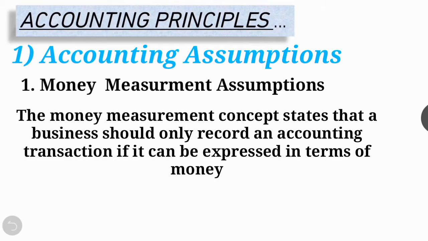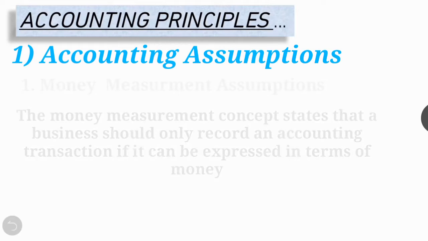But rather than this, if we say we have furniture worth rupees 90,000, then it makes sense. Only those transactions which can be expressed in monetary terms will be recorded in the books of account. Right? This is the money measurement assumption.